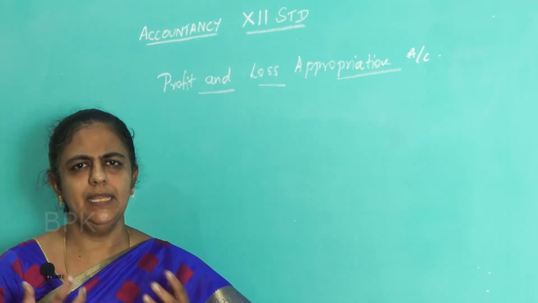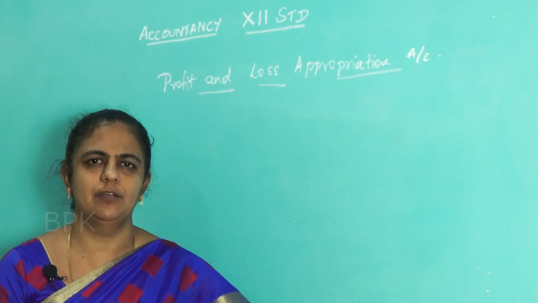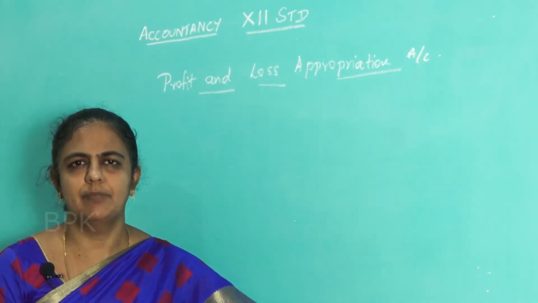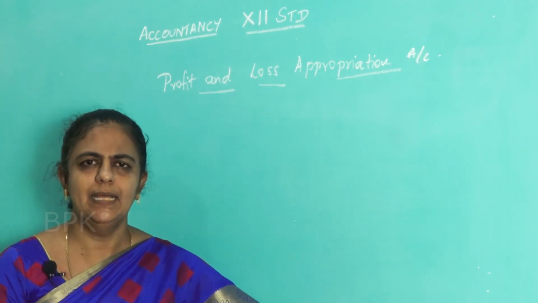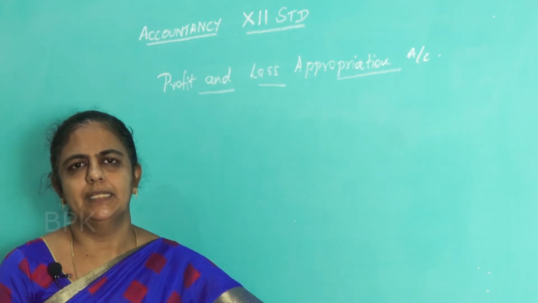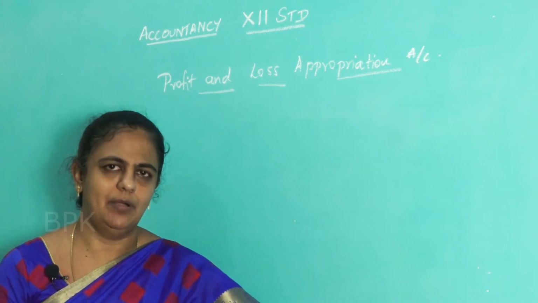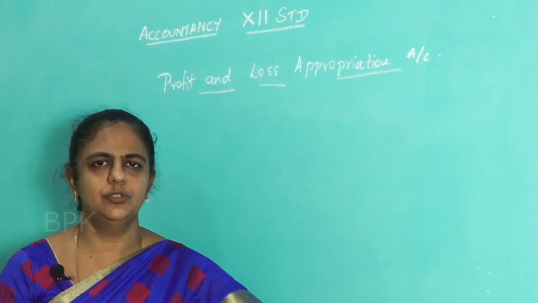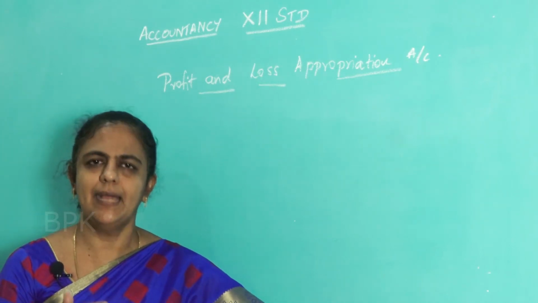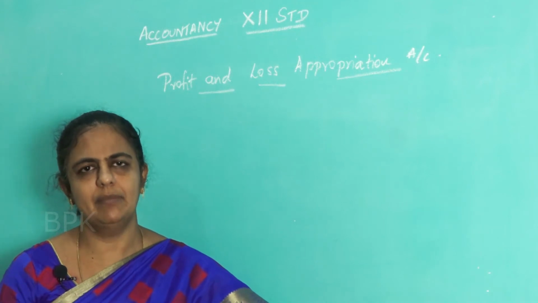It consists of the net profit or the trading profit which is brought down from the trading account. The profit calculated in the trading account is not directly taken to the capital account. Before that, there are some adjustments we have to show, and then again calculate the profit and divide it among the partners.